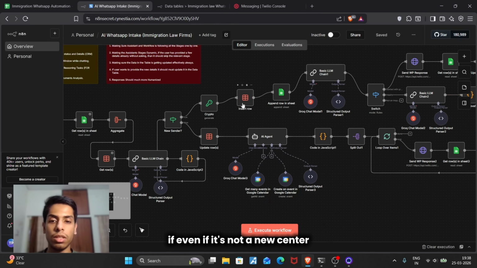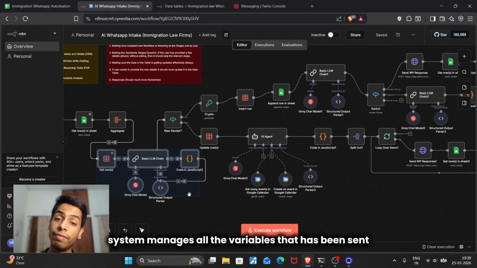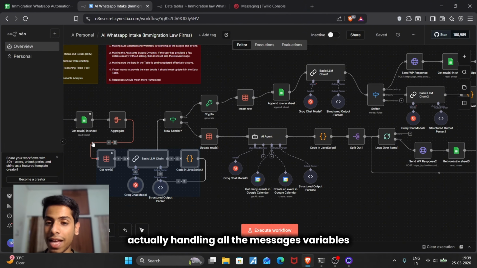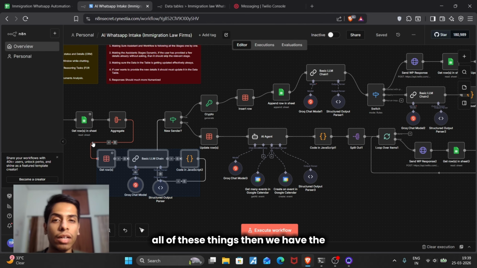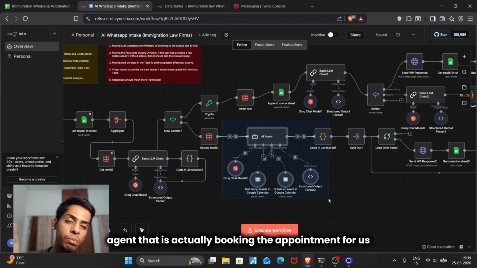Even if it's not a new sender, I told you that this whole system manages all the variables sent by the particular lead to the AI system. So this part is handling all the message variables, user credit data, context, all of these things. Then we have the main AI agent that is actually booking the appointment for us.